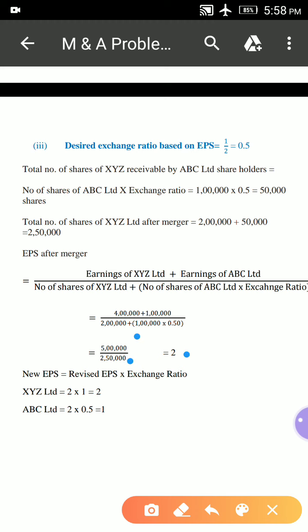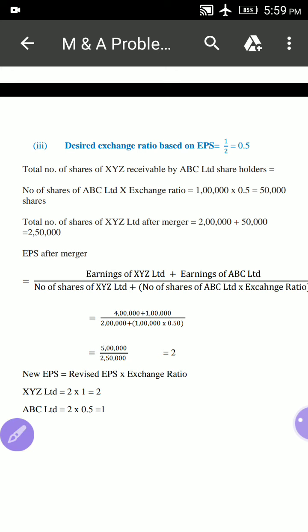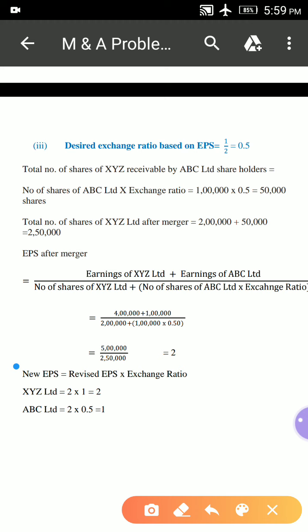See here, what was the pre-merger EPS of XYZ Limited? 2. So after merger also the value will be the same. So here the desired exchange ratio is 0.5. So ఈ 0.5 exchange ratio దగ్గర the XYZ Limited's EPS pre-merger as well as EPS after merger will be same. See here, new EPS, revised EPS into exchange ratio. So XYZ 2 into 1, earlier it was 2 into 1, that is equal to 2.